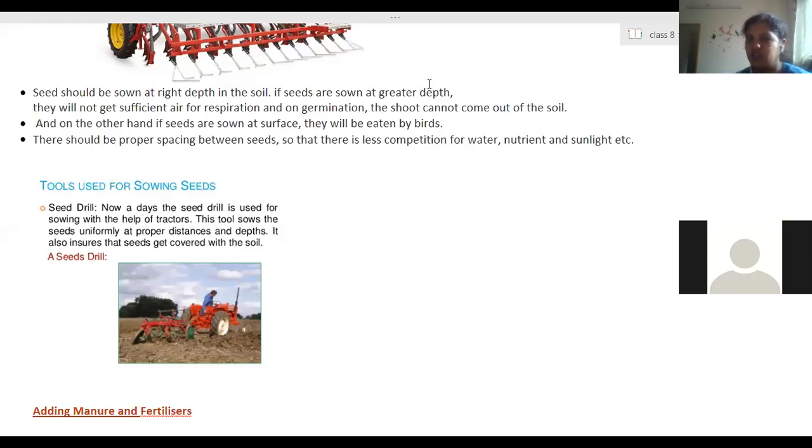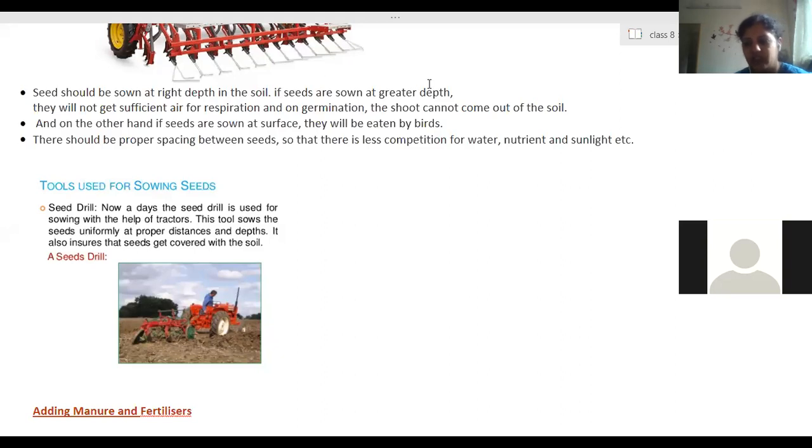So that is a natural nutrient replenishment process that also takes place along with the external addition. So it will maintain the soil fertility level. After adding the manure, the soil fertility level is maintained because along with the manure, organic matter is added into the soil.